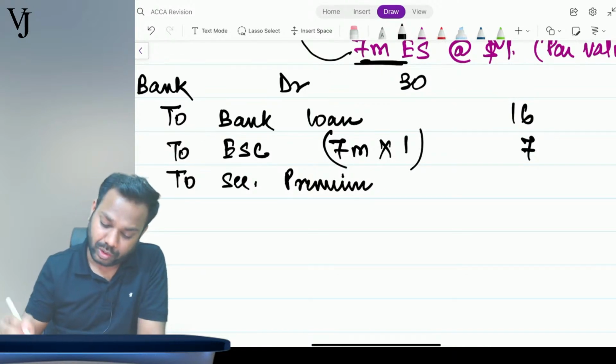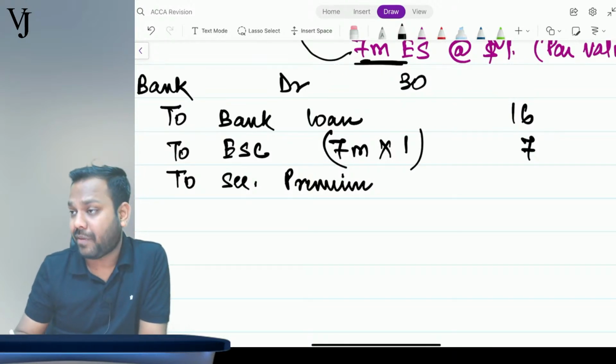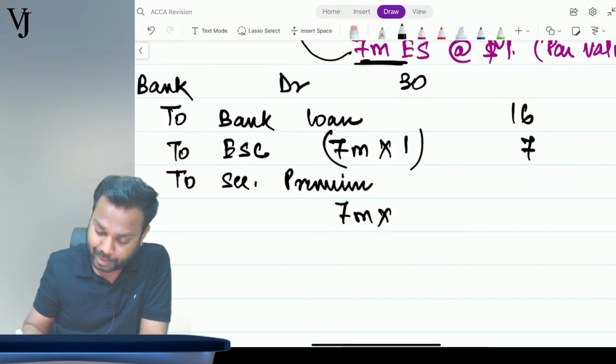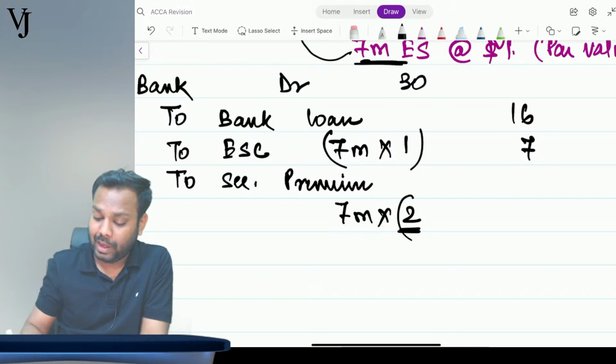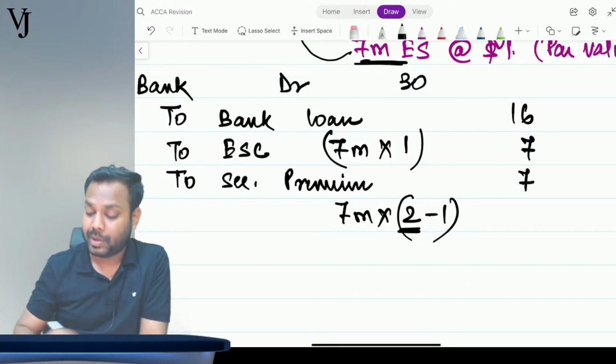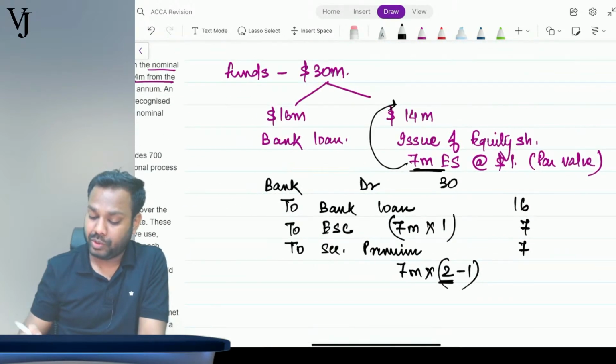$2, right? But 1 of which was par value, right? So what is the securities premium? 7 million multiplied by 2 is the issue price, but 1 was the face value, so the securities premium becomes 7. So is this journal entry clear?